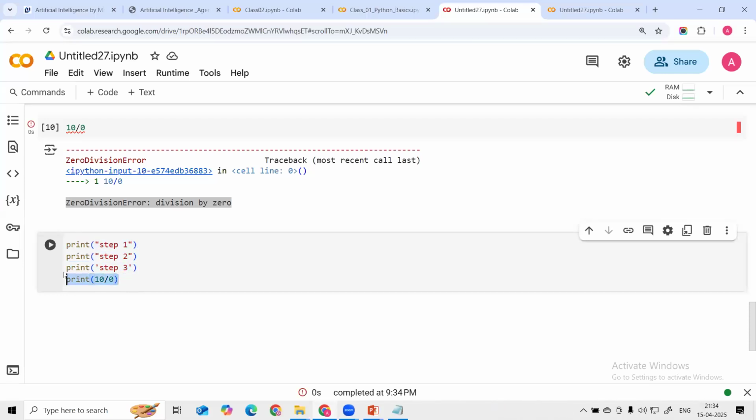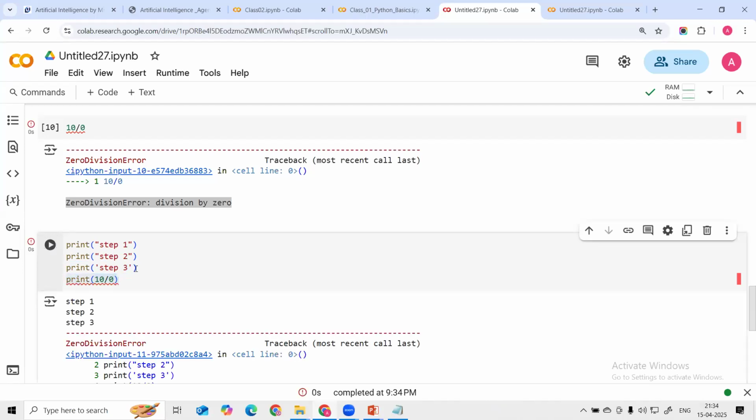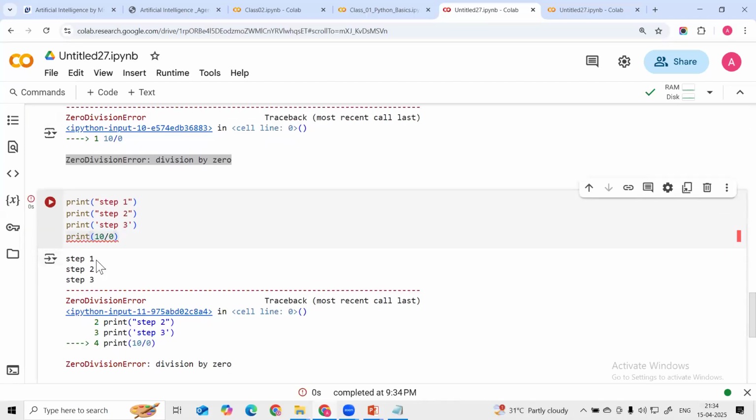Okay, so here you can see we have got this result. It is step by step. Step 1, there is no error. Step 2, we are easily executing, there is no error. Step 3 also we are getting the result, we don't have any errors. But why are we getting an error in step 4?